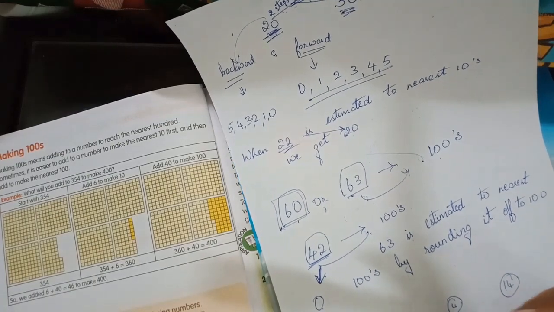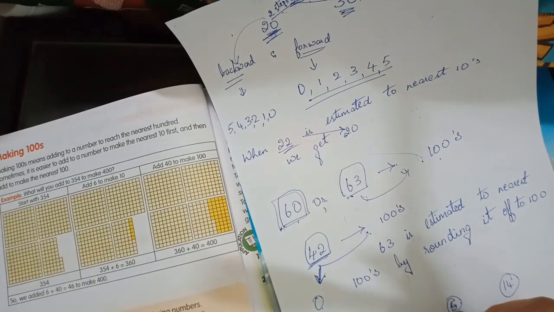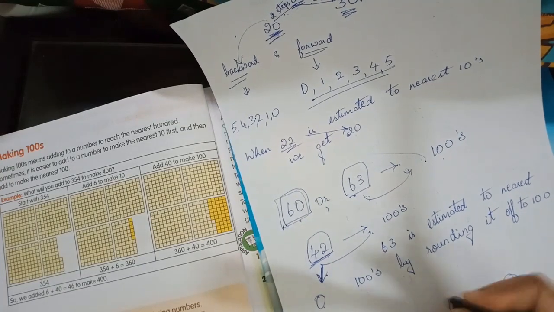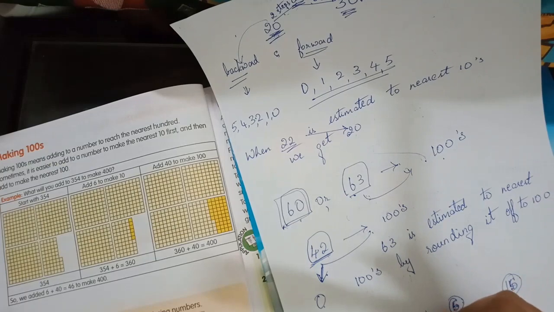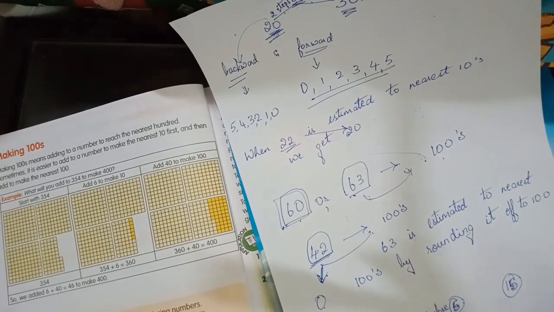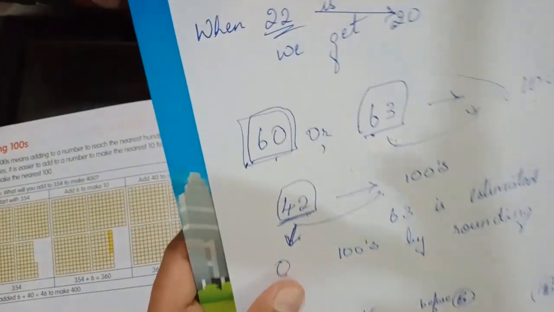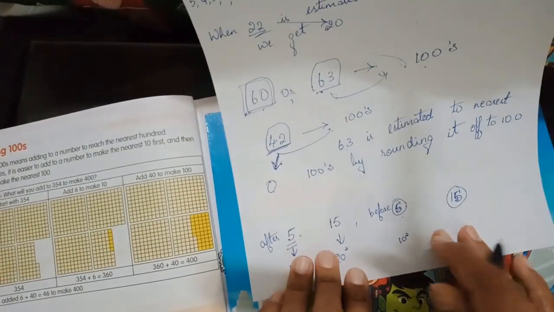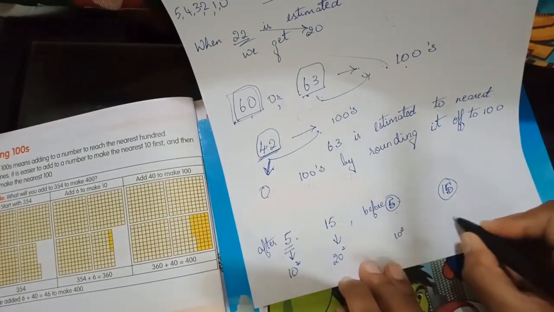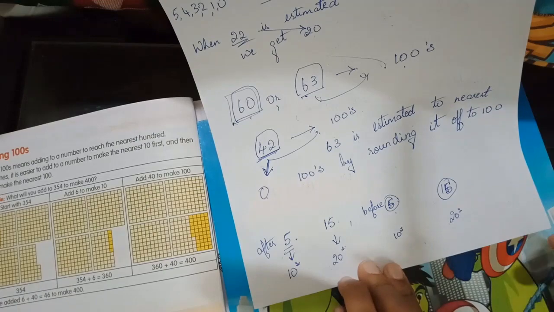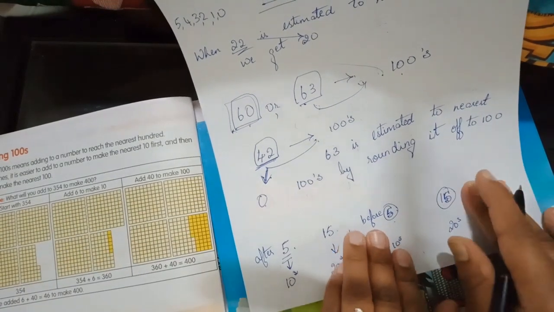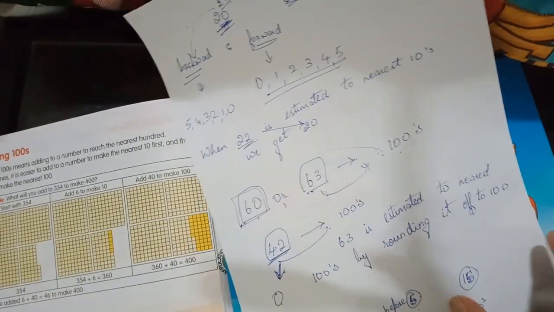Numbers before 5, before 15, before 25 and all are close to the tens that come before them. So backward counting we will do. Understood?